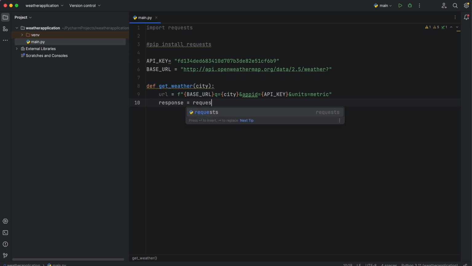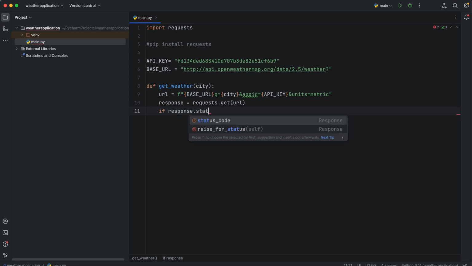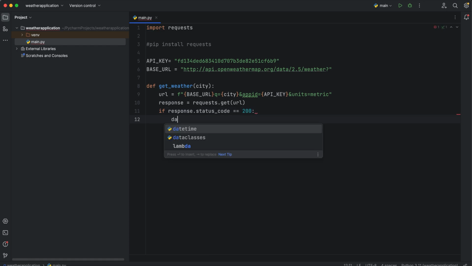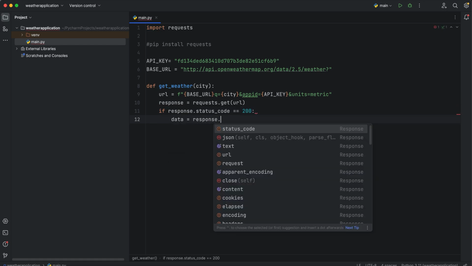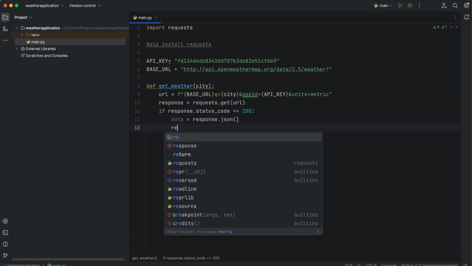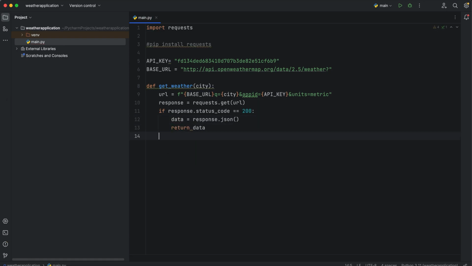Response equals requests.get, so we'll send a request to that URL and check our response. I just misspelled it, requests with an S at the end. If the status code, that's what we've got, equals 200, then data equals response.json. So we'll get that JSON and return the data. That's all. Else we'll just return None. That's all we need inside our get weather function.